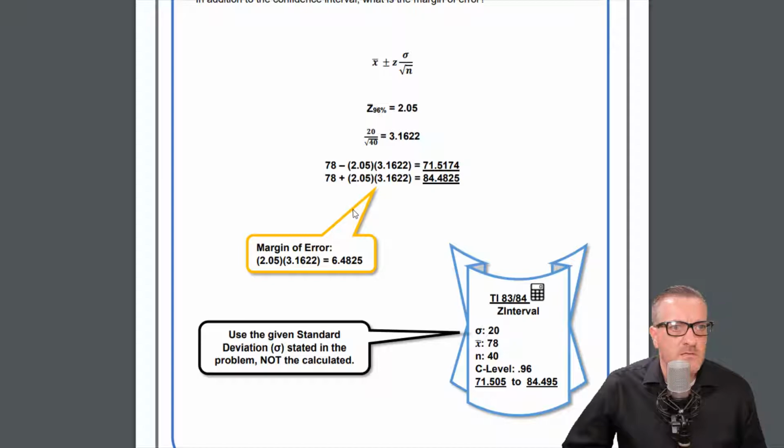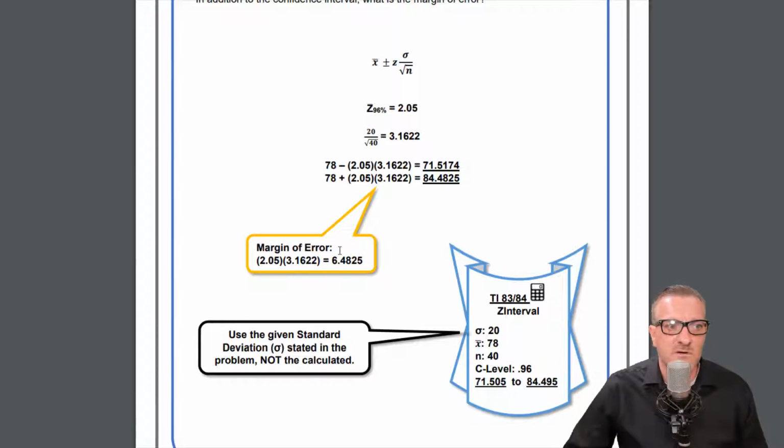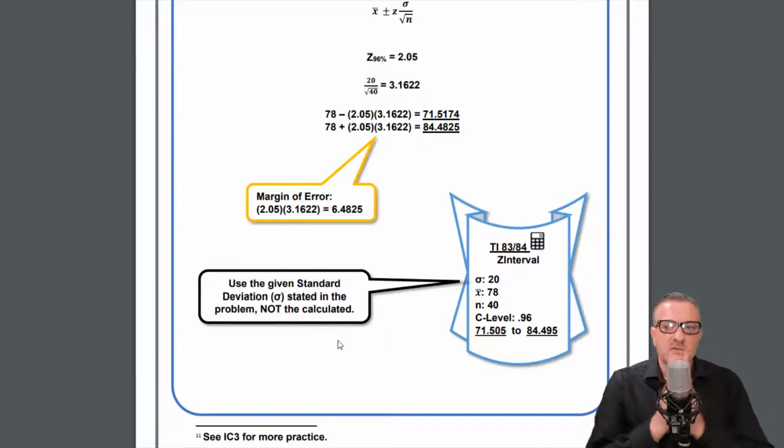Okay, so 2.05, and then we do the math right here, and we get that value. We multiply these together, and that's our margin of error. So that's the error part multiplied by the standard score part. In this case, it's the z-score. Now, when we do this in the calculator, it says use the given standard deviation stated in the problem, not the calculated. So in your calculator, there are times where we use the normal